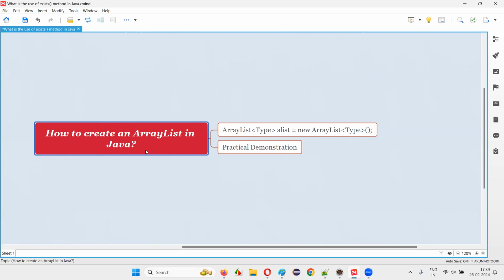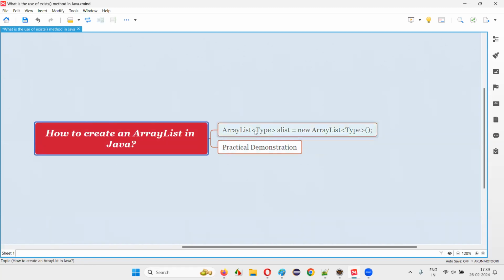Let me answer. In order to create an array list in Java, we have to create an object for the ArrayList predefined class from the java.util package, using the new keyword followed by the name of the predefined class from java.util package, that is ArrayList. We can create an array list in Java.